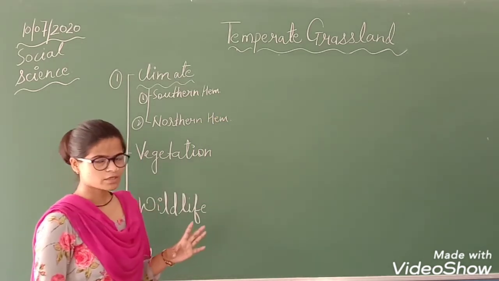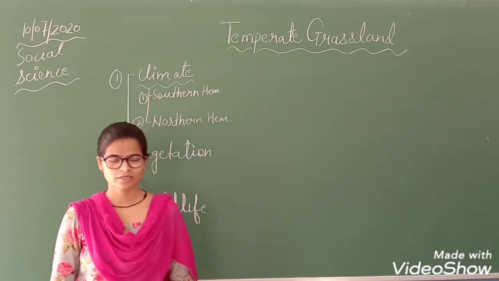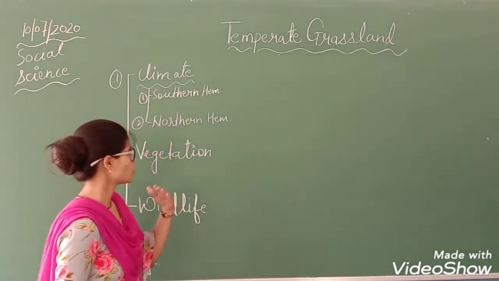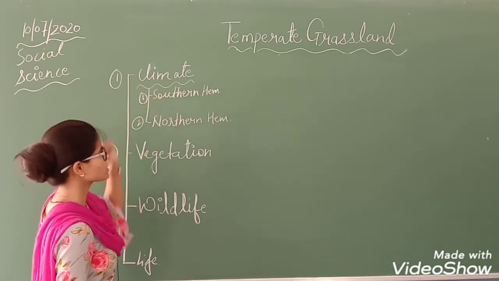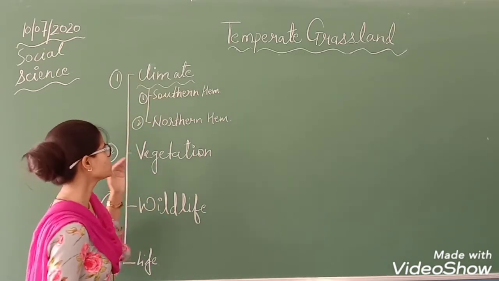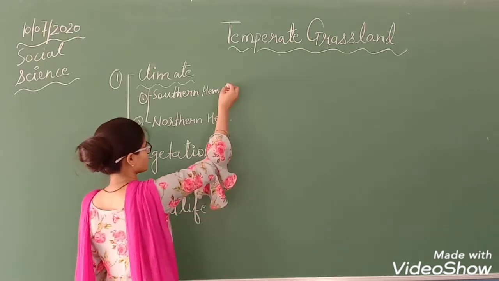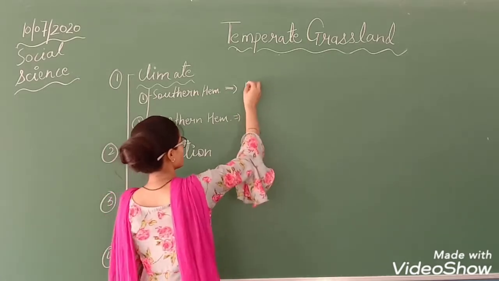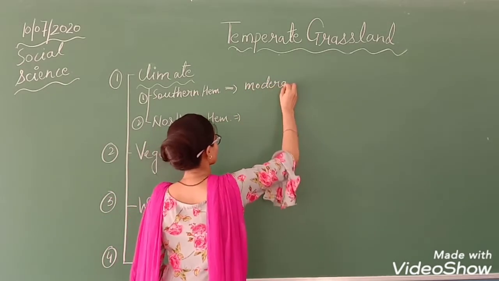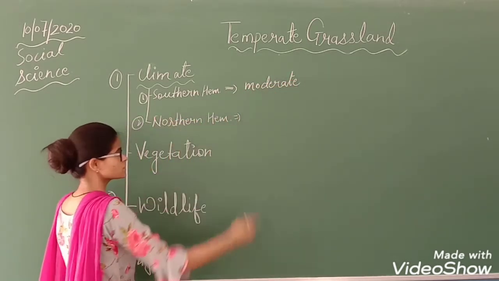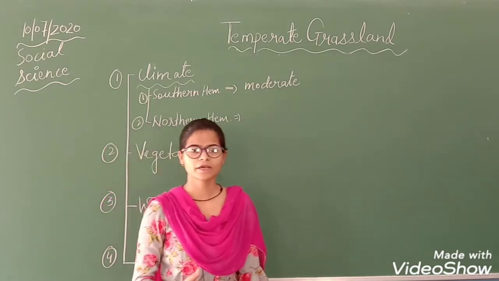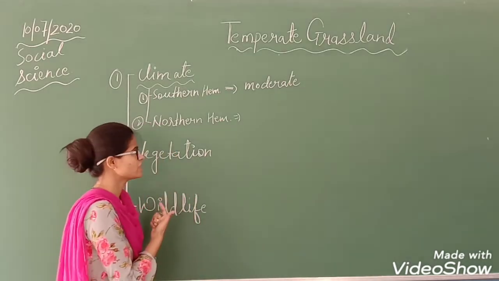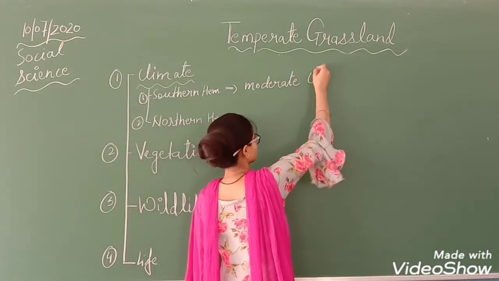As I already told you, this temperate grassland is divided into two hemispheres, northern and southern, so we are going to learn about climate in that same order. So in the southern hemisphere, how will the climate be? The climate will be moderate. Why will it be moderate? Because these portions are nearer to the sea. Since it is by the sea, this portion will experience moderate climate.